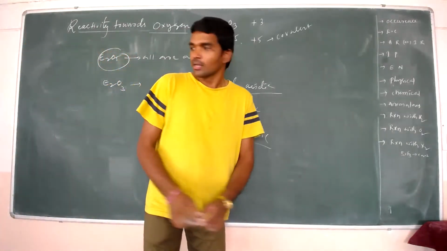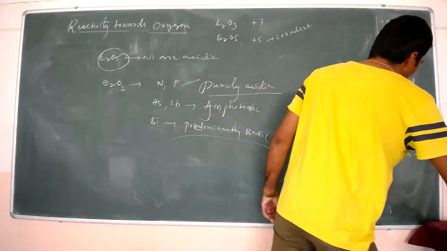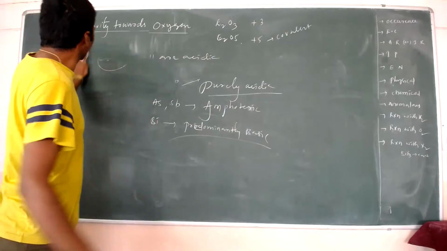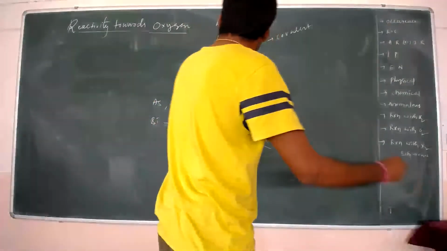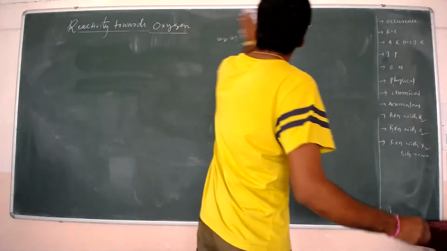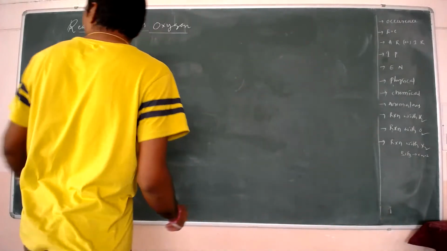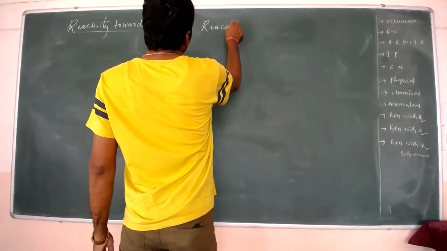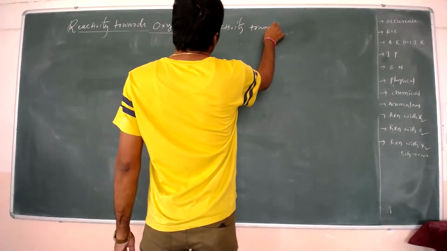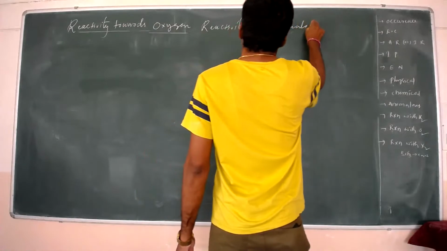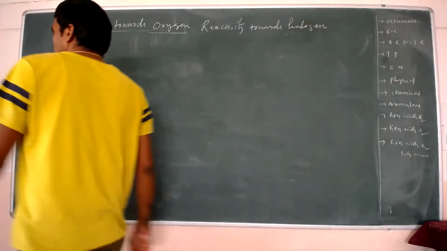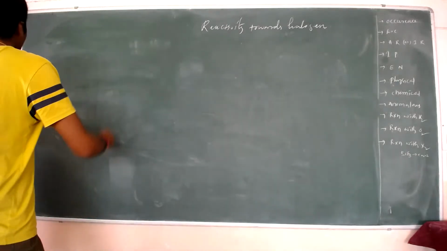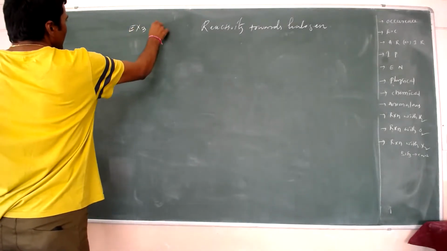Next we are going to discuss reactivity towards halogens. These react with halogens to form two types of halides, EX3 and EX5.